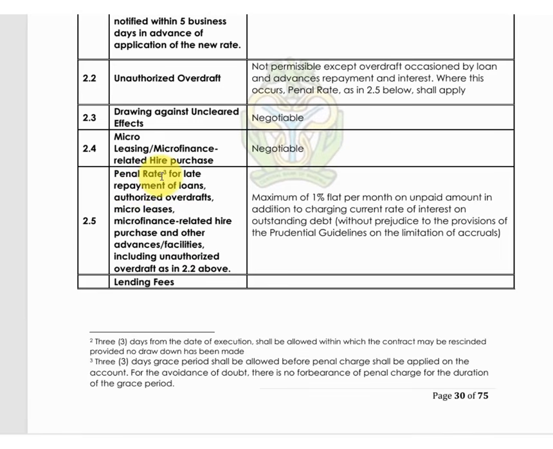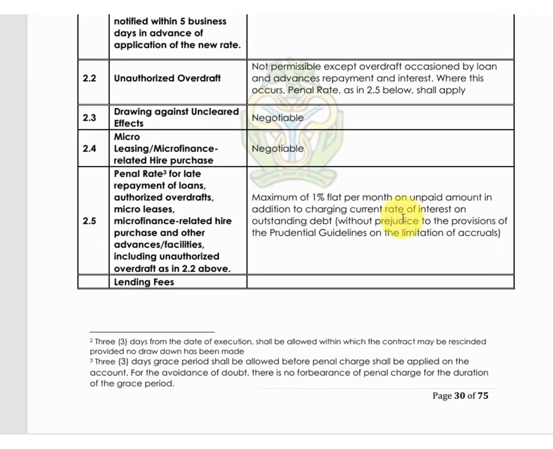Penal rates for late repayment of loan, authorized overdraft, micro leasing, microfinance related hire purchase, or other advanced facilities, including unauthorized overdraft as in 2.2 above. If you check 2.2, you will understand this is unauthorized overdraft, but we will not talk about that now. This is the policy, the guide for them. Maximum of 1% flat per month on unpaid amount, in addition to charging current rates of interest on outstanding debt, without prejudice to the provision of the prudential guideline on the limitation of accruals.